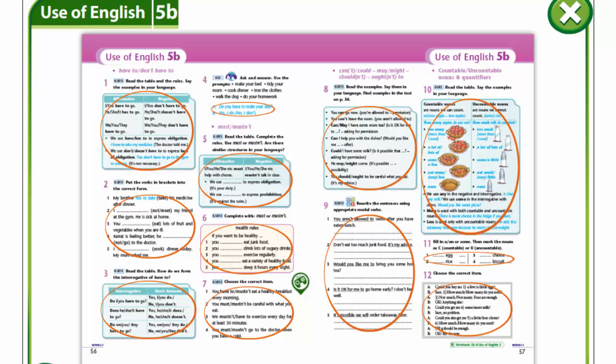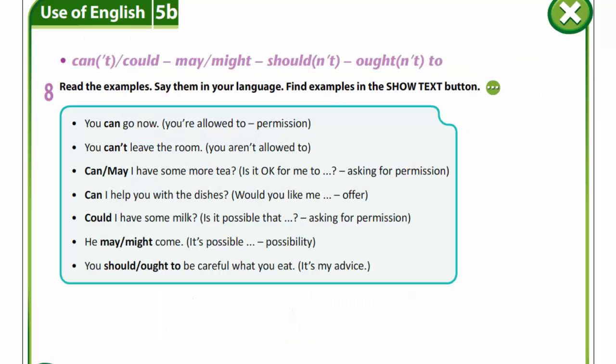Dear students, let's continue our talk about grammar. Open your books at page 57, exercise 8. The modal verbs can, could, may, might, should, ought. Let's remember the rules.